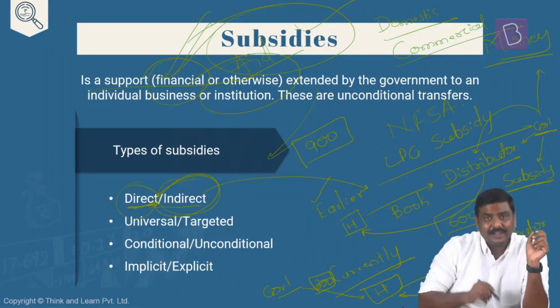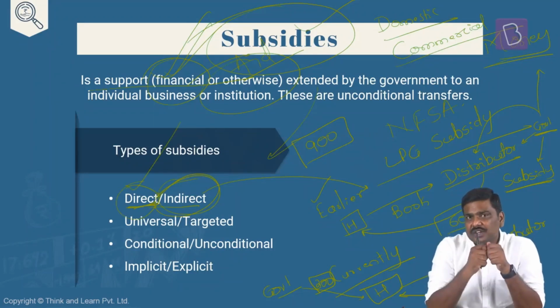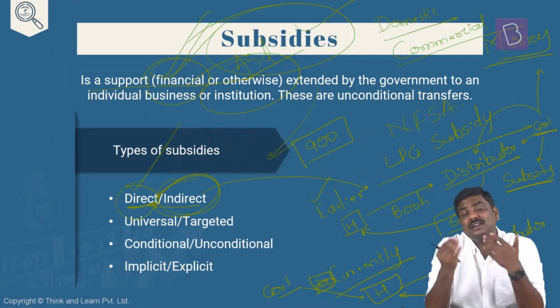Right? So this is the basic difference between the direct and indirect subsidy. And out of these two, which one is better? Your answer should be, direct subsidies are better. You can target the beneficiaries. You can identify the beneficiaries. So direct subsidies are much better compared to indirect subsidies.